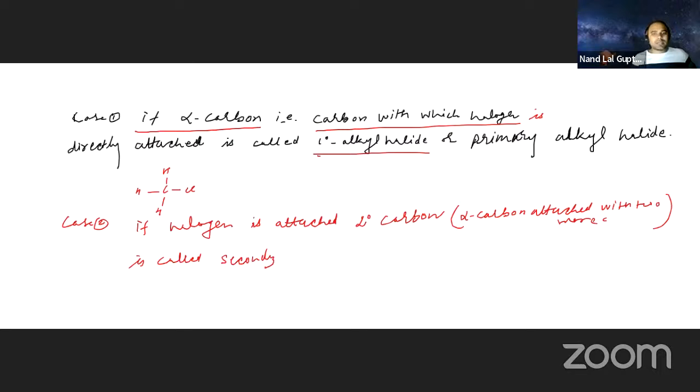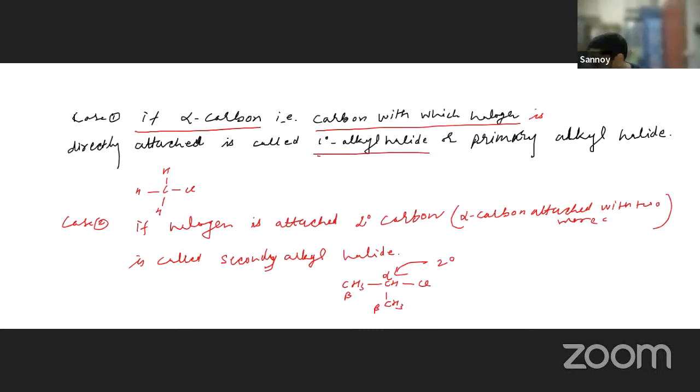This is a secondary alkyl halide. What is a secondary halide? This is CH, here is CH3, this is the Cl. So this is the alpha carbon, and the alpha carbon is attached with 2 beta carbons. So this carbon is 2 degree, right? And if the halogen is attached with a 2 degree carbon, that is called a secondary alkyl halide. Understand? Can I erase?